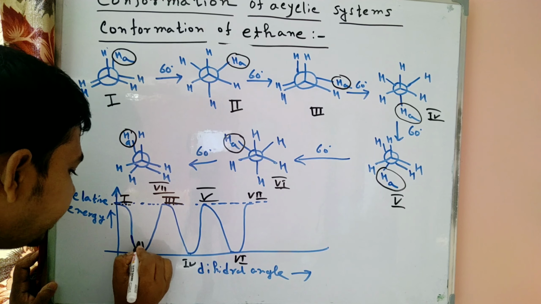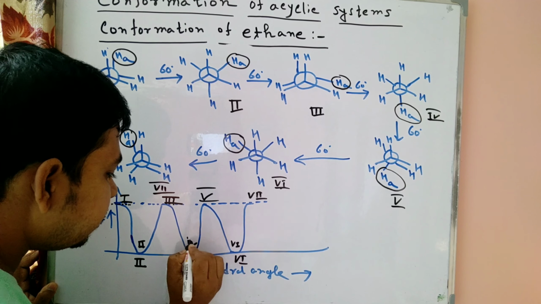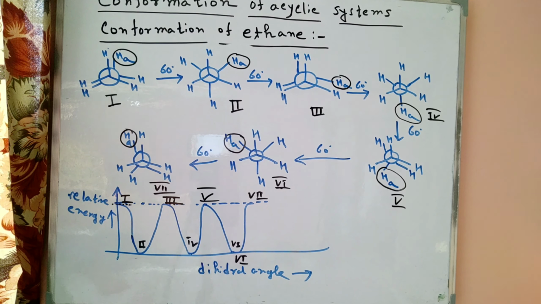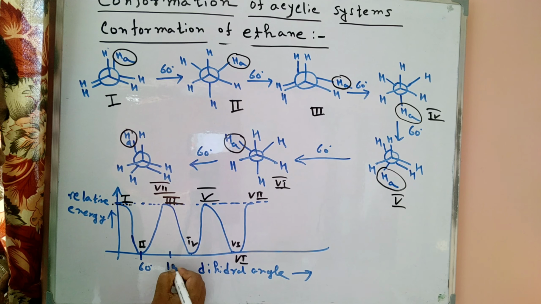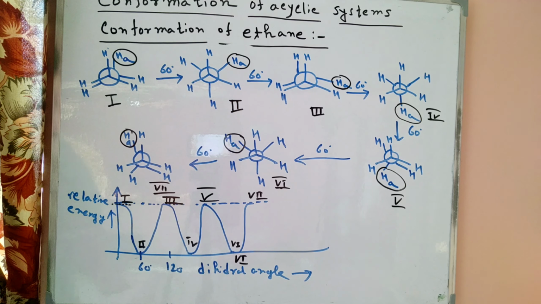So now 2 is present here, 4, 6. Now we discuss the angle. This one is a 60-degree angle. This one is a 120-degree angle, meaning 60 plus 60, 120-degree angle.